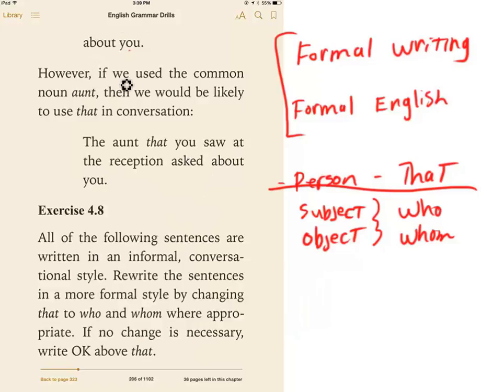It says, however, if we use the common noun aunt, then you would most likely in conversation use the word that. The aunt that you saw at the reception asked about you. Okay, so it's no longer a proper noun, capitalized. It's common, even though it refers to a person, so I could use the word that. That's in conversations. Okay, it says, all of the following sentences are written in the informal conversational style. Rewrite the sentences in a more formal style by changing that to who and whom where appropriate. If no change is necessary, write okay above the word that.